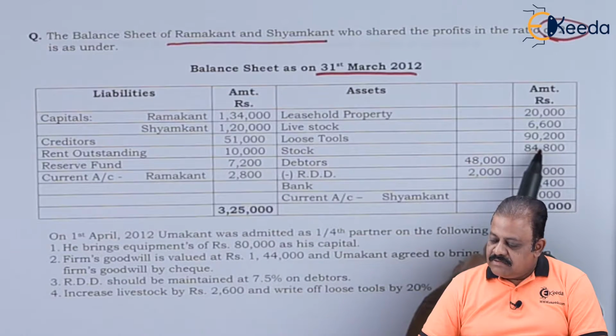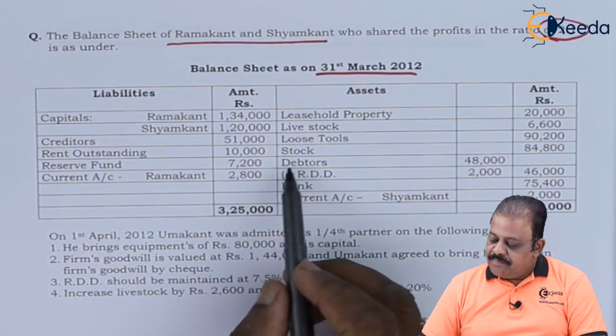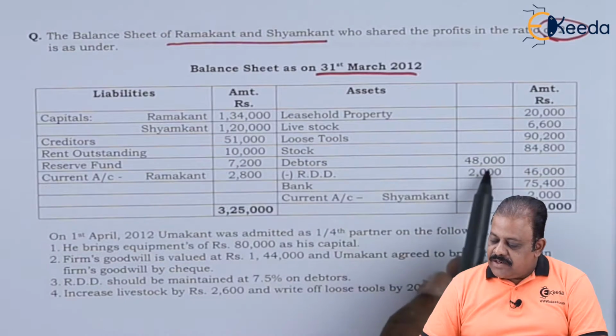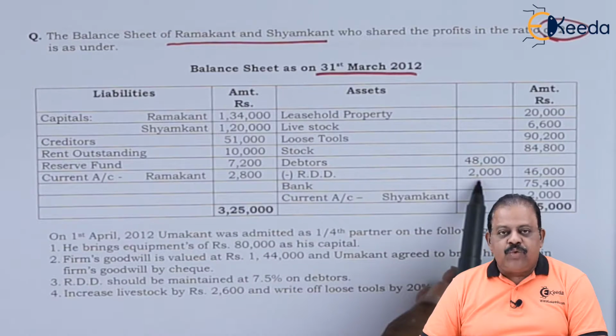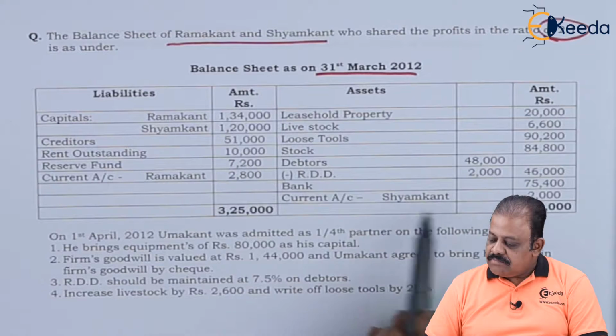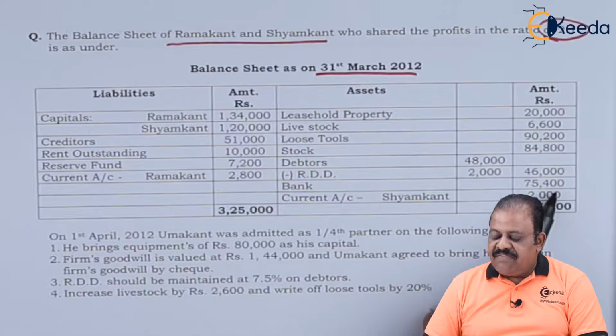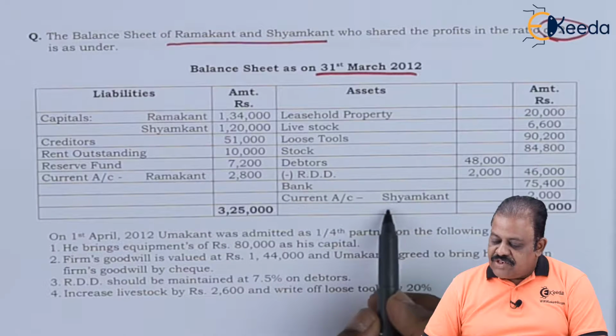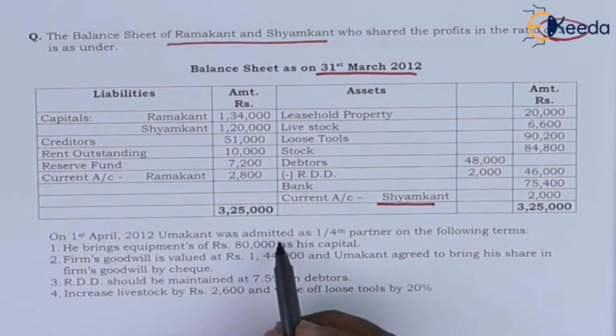Loose tools 90,200. Stock 84,800. Debtors 48,000 less RDD 2,000, net debtors 46,000. Bank balance 75,400. Current account of Shamkant 2,000.